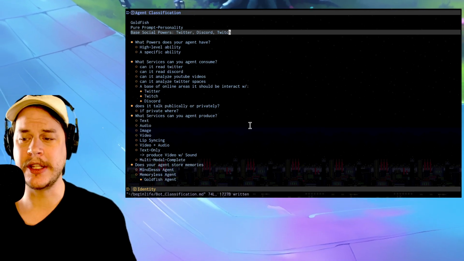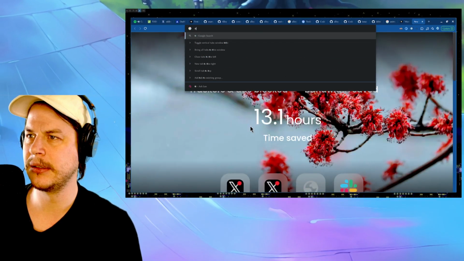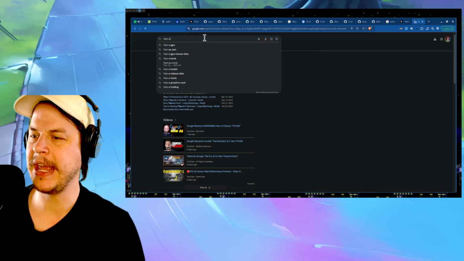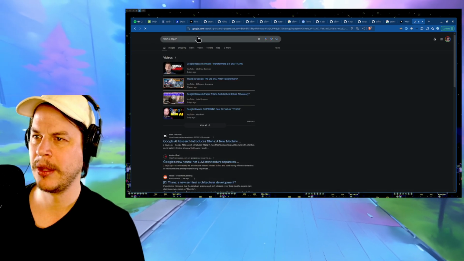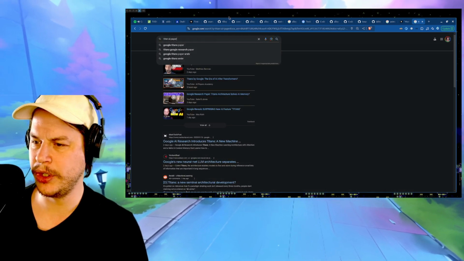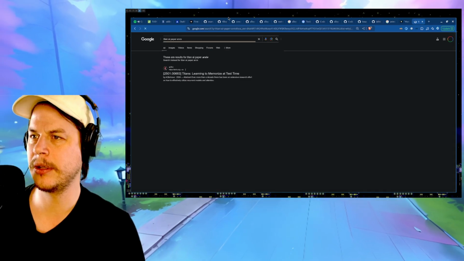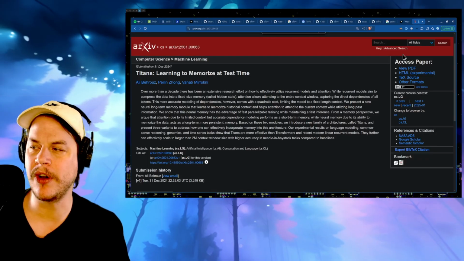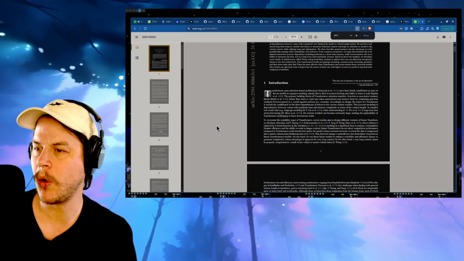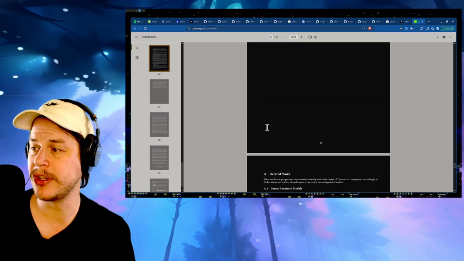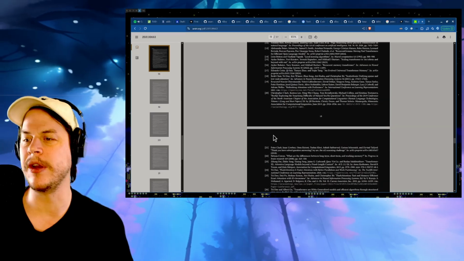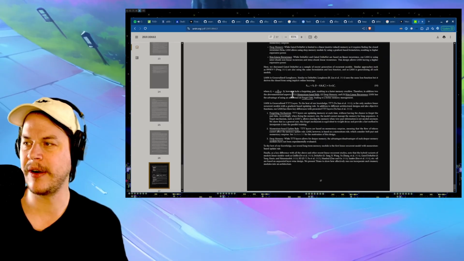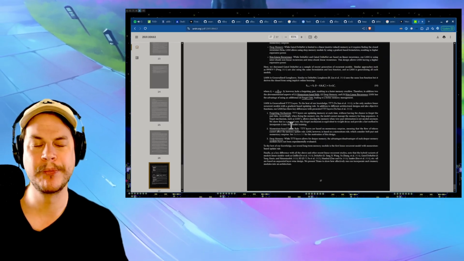Tomorrow I'm going to try and read this paper. Let's see. Titan AI, I'm just going to search Titan AI paper, arXiv, Transformers 2. There it is: Learning to Memorize at Test Time. So this is what I'm going to try and do tomorrow. Should be fun, a little bit of a longer one, so I'm going to start recording a little earlier in the day. What is it, 26 pages? And there's a little bit of math that... oh, no, don't worry, never mind. It's really short, actually. It's 7 pages of references and math that I will not be able to understand. But we'll figure it out.